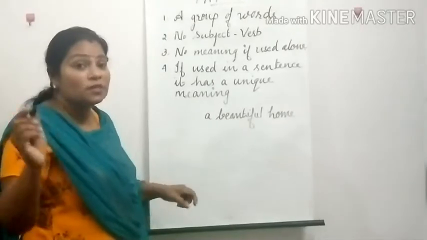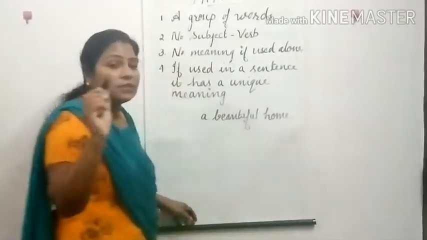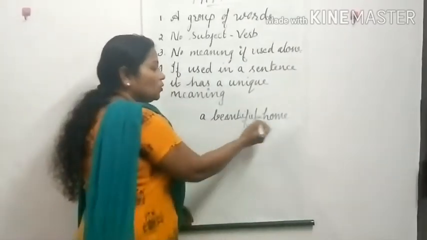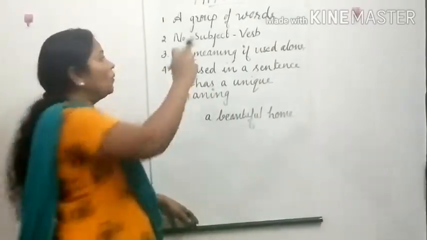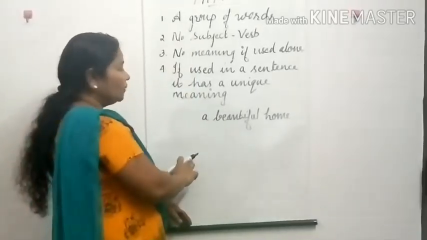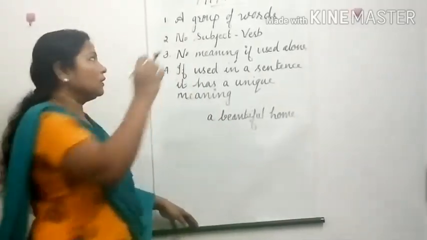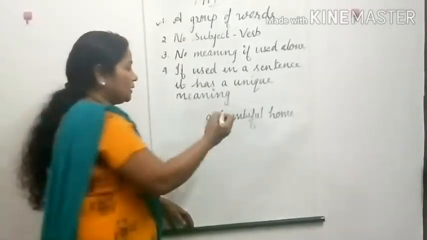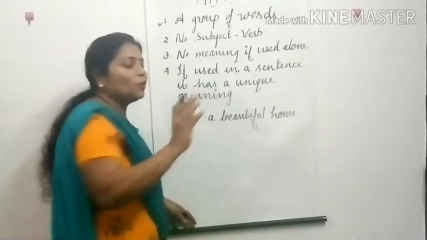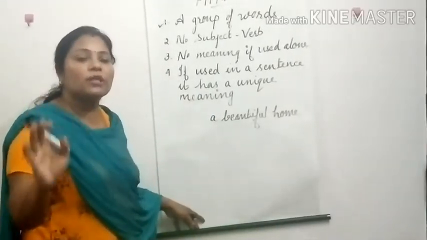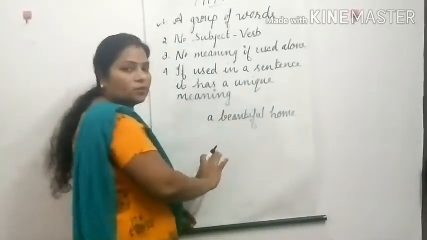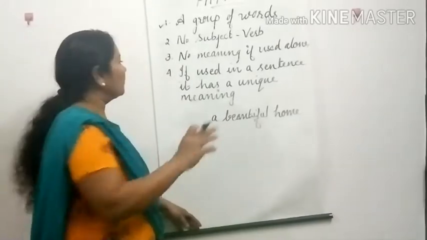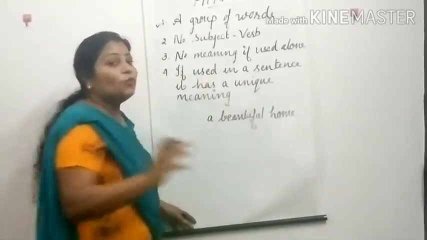Our first point was phrase means it's a group of words. Yes, right? 1, 2, 3, three words are there. So it's a group of words. Then no subject verb combination. Appo nammade ee point correct ayi. It's a group of words and no subject verb combination. There is no any subject verb combination in this sentence. So this is also correct. So idoru phrase aanu.